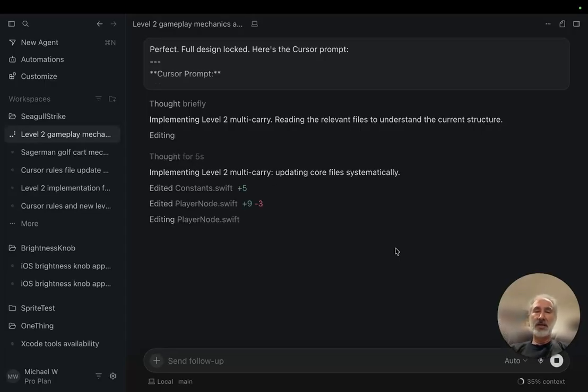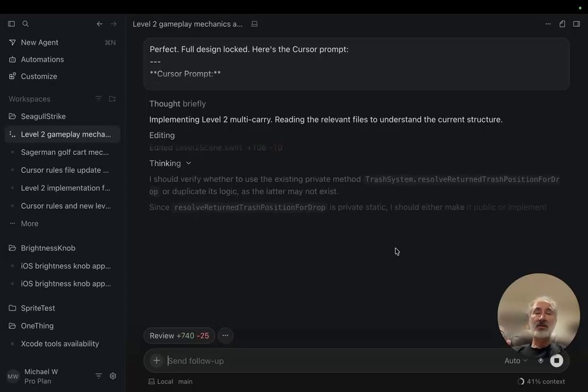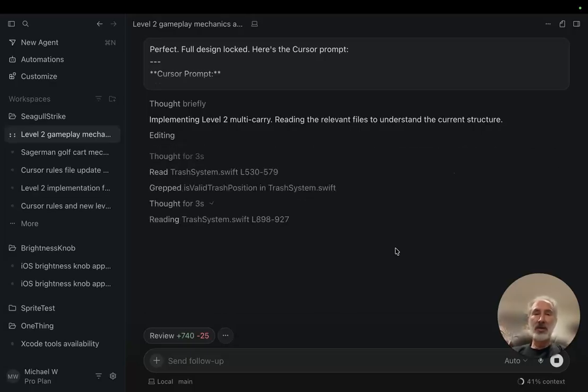So anyways, let's take a look. Okay, updating the core file systematically. And then it's telling me all the files that it's touching and changing. Ultimately, in the end, it'll give me a summary of what it's done. And then I can go try it out and see whether I like it. Then I'll give Cursor feedback to see whether it worked okay. If it did not, I'll give Cursor some specific feedback, and then Cursor will go make my changes. And that's how the process works. It is a process where we rinse and repeat.